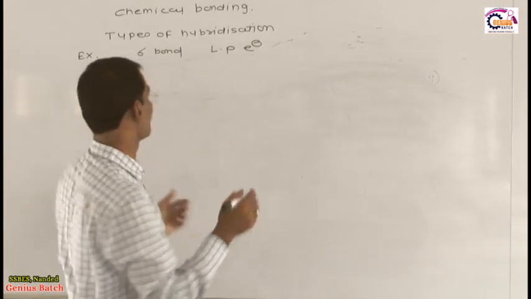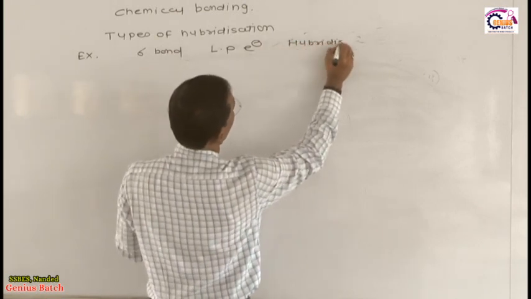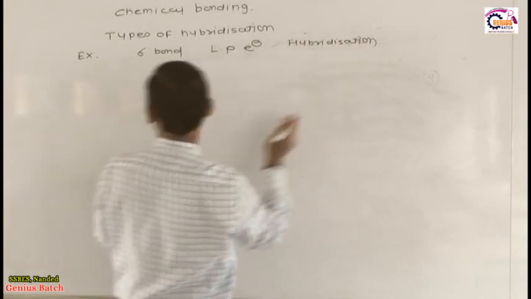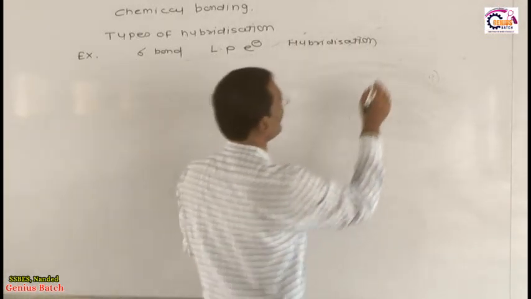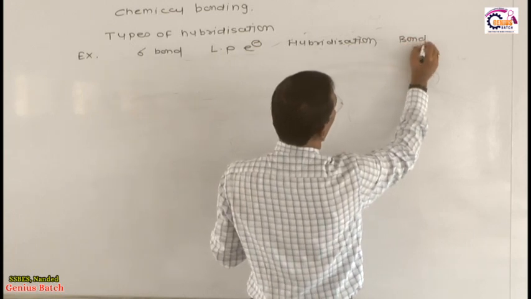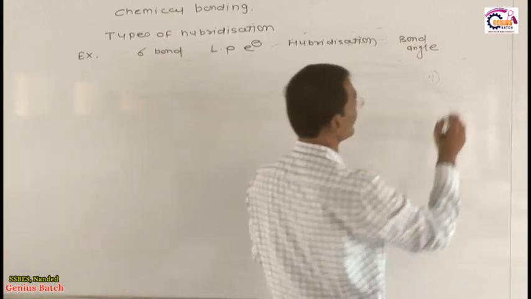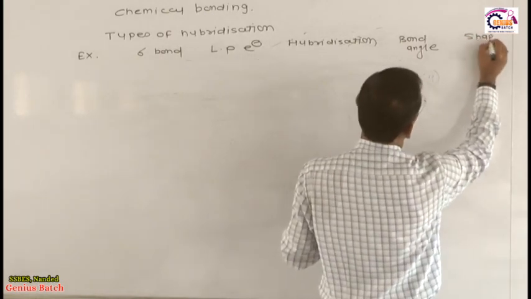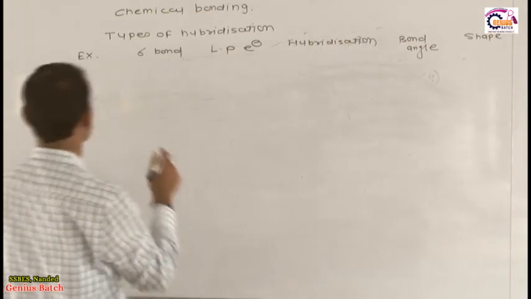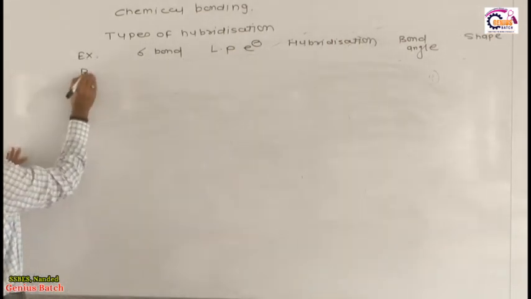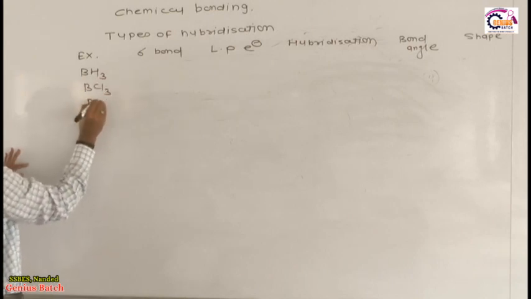Then after the lone pair, the next phenomenon is the hybridization. What is the hybridization of this particular central atom with sigma bonds and lone pair? And finally, after the hybridization, you must know the bond angle, and finally the shape of this molecule. Now dear student, I will give you the first example of boron. This is the first example: BH3, BCl3 and BF3.